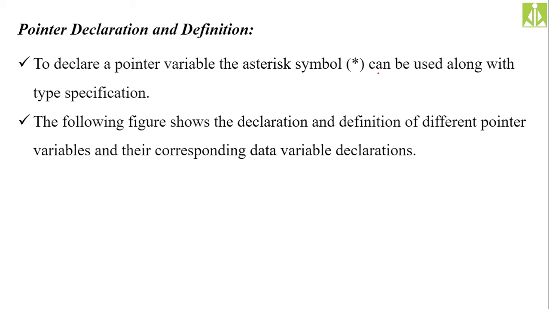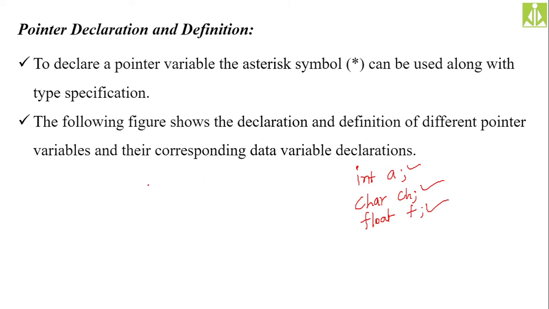See, in order to declare a pointer, think about how we declare a variable. We declare a variable of type integer like this, int a. We declare a variable of type character like this, char ch. We declare a variable of type float like this, float f. In this way we are doing the declaration of an integer variable, a character variable ch, and a float variable f.